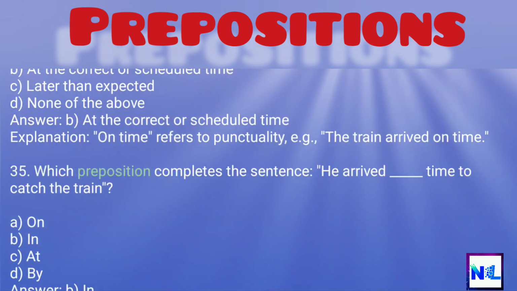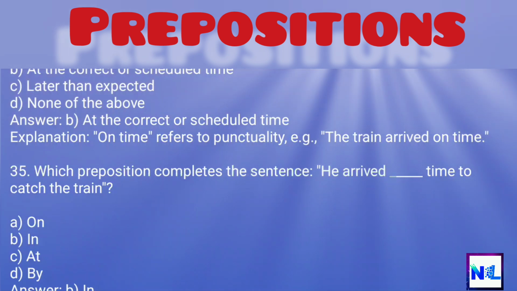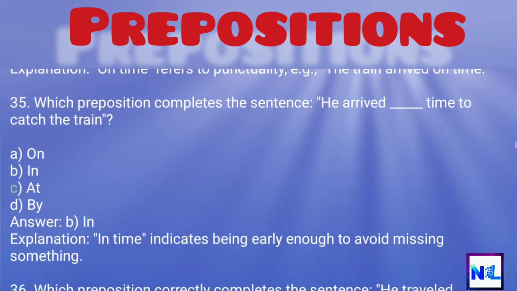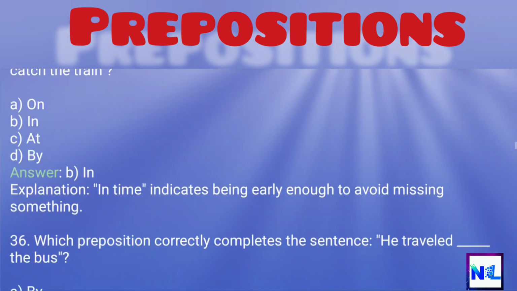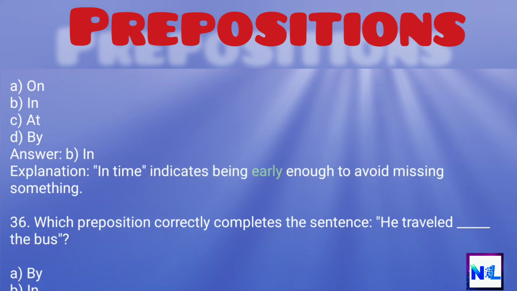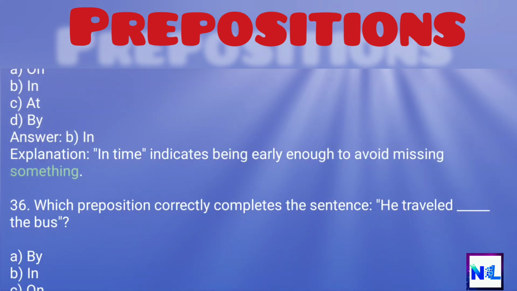35. Which preposition completes the sentence, he arrived time to catch the train? A. On, B. In, C. At, D. By. Answer: B. In. Explanation: in time indicates being early enough to avoid missing something.